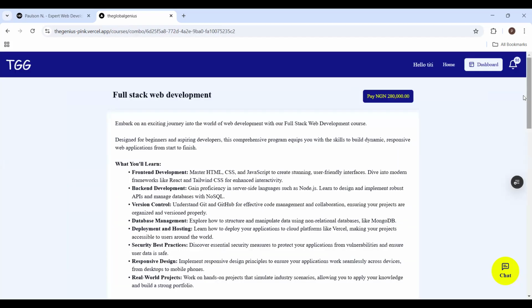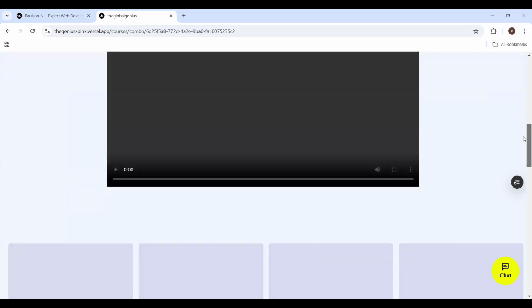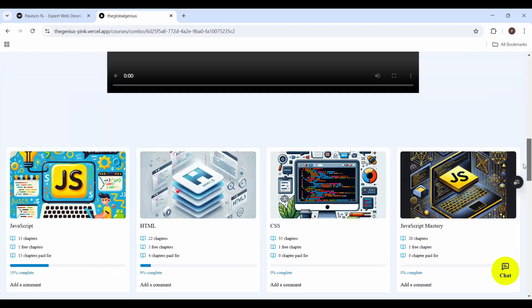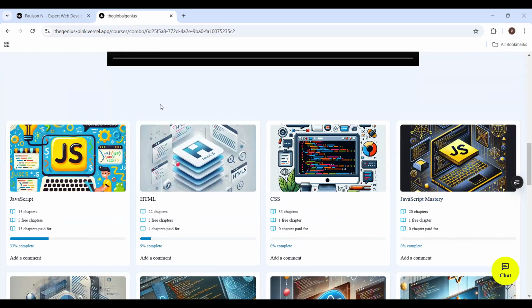So I would now come here. Okay, I have paid 20,000 naira out of the money, so it is remaining 280,000 naira. So I would come here, and if you can see, the 20,000 naira I paid for this course has given me 15 chapters from this one. It gave me 4 chapters. The money I paid was because as you pay, you will get a course content that is equivalent to the percentage of the money you pay.